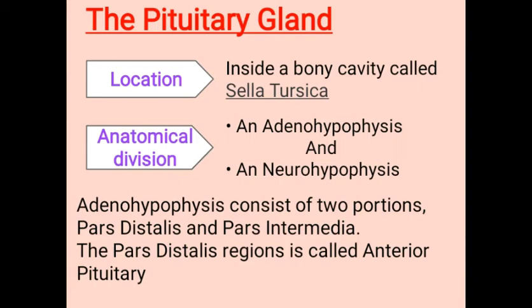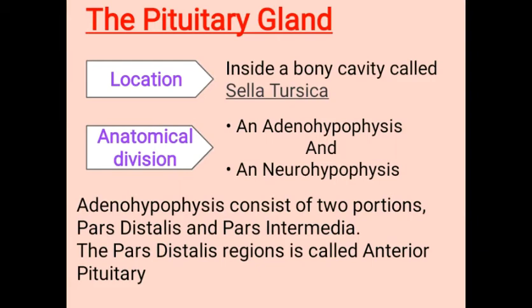Now, pituitary is anatomically divided into two parts, that is adenohypophysis and neurohypophysis. Then, the adenohypophysis consists of two portions. The first is pars distalis and the second is pars intermedia. The pars distalis region of the adenohypophysis is known as the anterior pituitary.